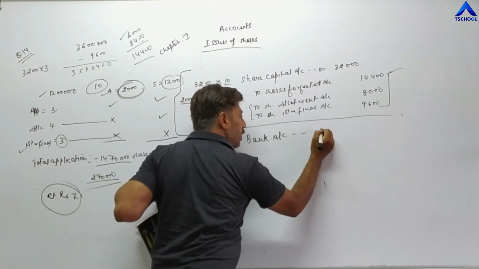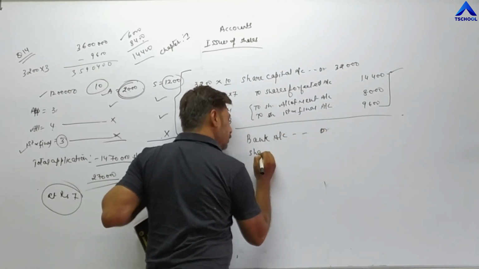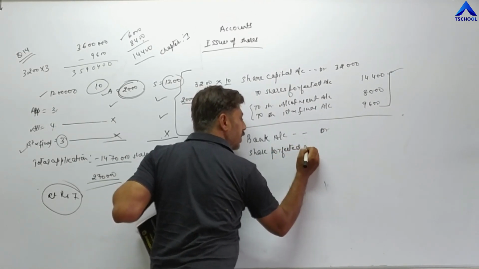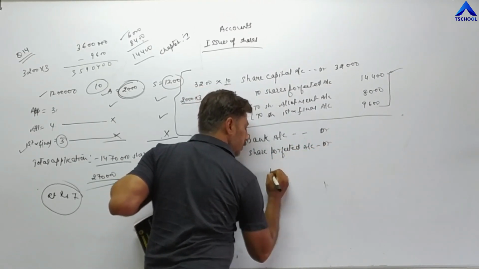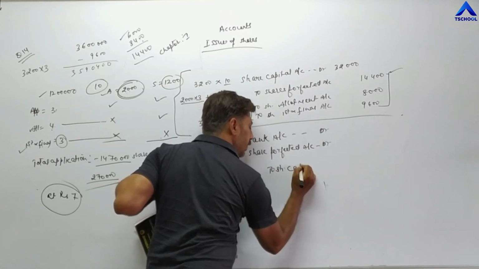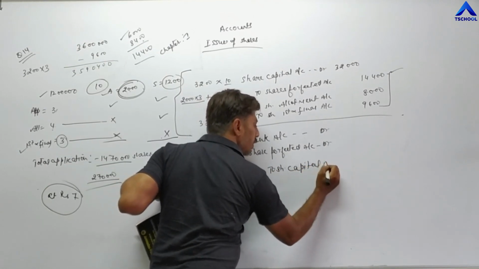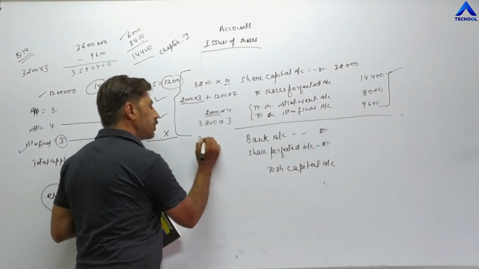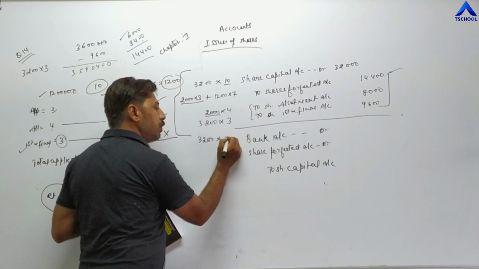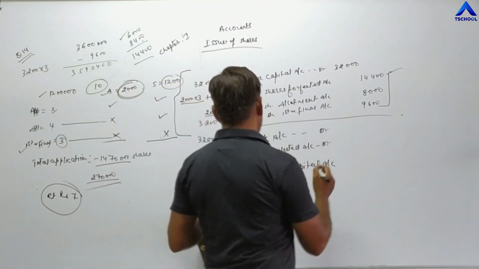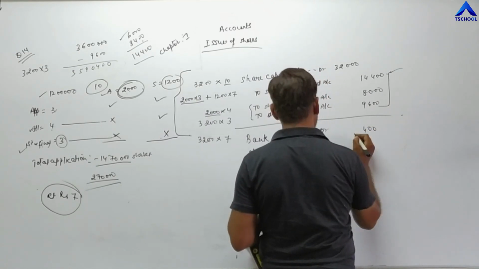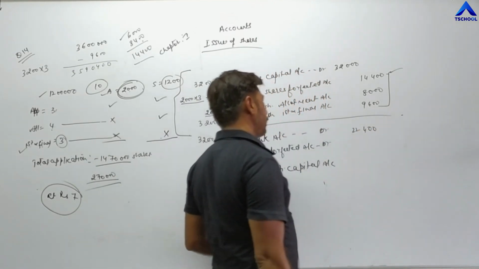Bank account debit, share forfeited account debit, to share capital account. Now how many shares are reissued by company? 3,200, and what value? 7. It becomes 22,400.